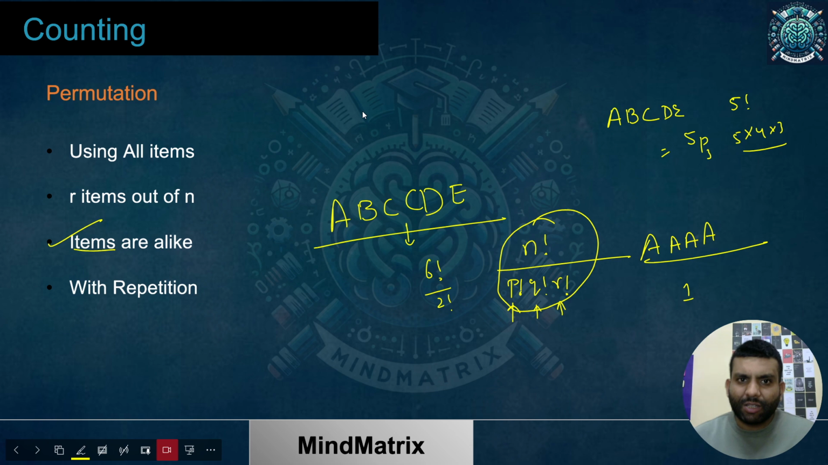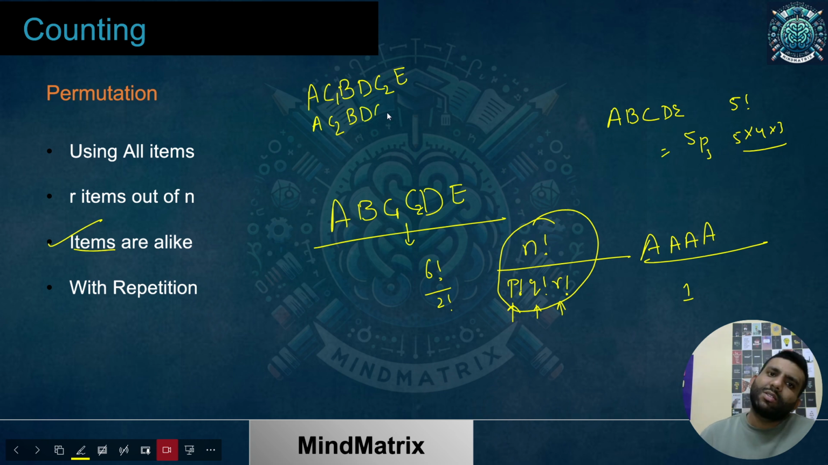Let's suppose that these two C's were not identical. These were different. Let me take an example over here: A, C1, B, D, C2, and E. And let me write another one: A, C2, B, D, C1, and E. Now think about this. When C1 and C2 are different, these two arrangements look different. You can see these are different arrangements.